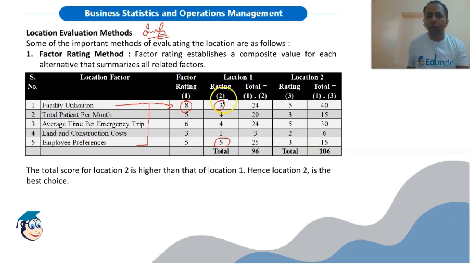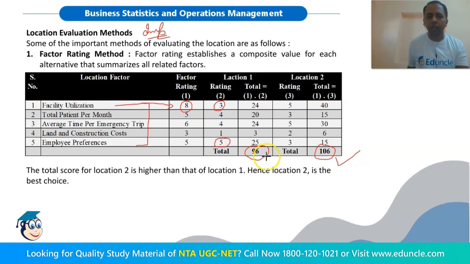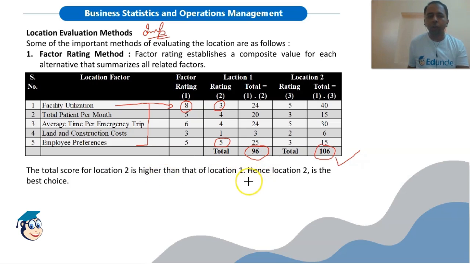Now what we will do, for each location we will multiply these factor ratings with the location rating. So 8 into 3, 24, 5 into 4, 20 and so on. Same we will do for the second location. We will multiply these factor ratings with the location rating, and then we will find out the composite location rating. That is, we will add all these values for both the locations. So a location with a high composite rating score will be preferred over the other location. So as the total score of location 2 is higher than that of location 1, hence location 2 is the best choice in this case.